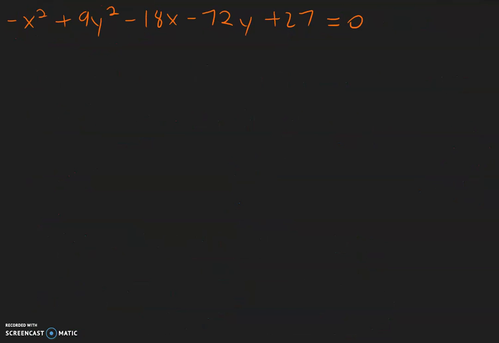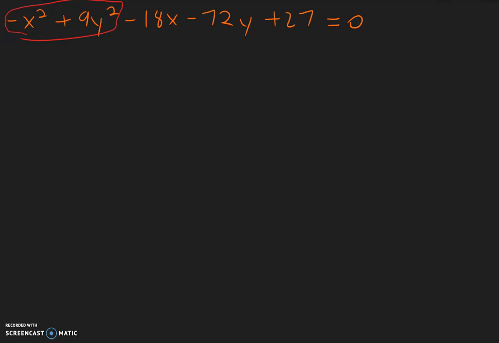For this example, we have an equation of a hyperbola. The reason why we know this is a hyperbola is we look at the x squared and the y squared terms. One is positive and one is negative. When you see one positive and one negative, right away you know that's a hyperbola. But hyperbolas, you know, it's either going to be x squared minus y squared or y squared minus x squared. And so whichever is positive goes first.